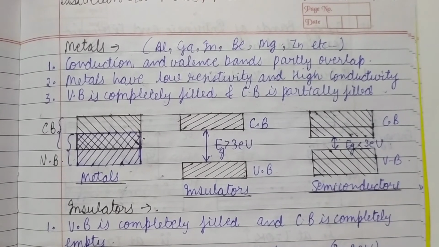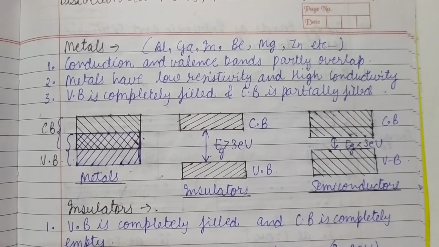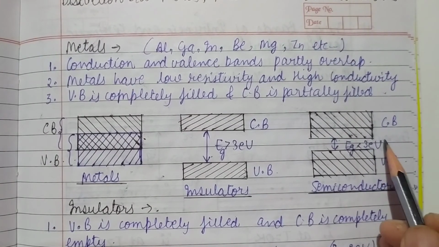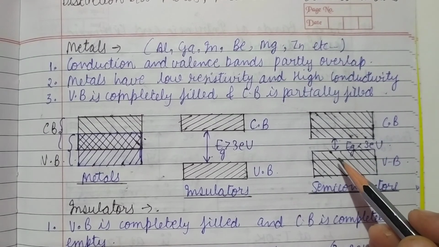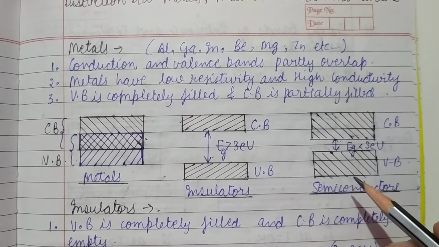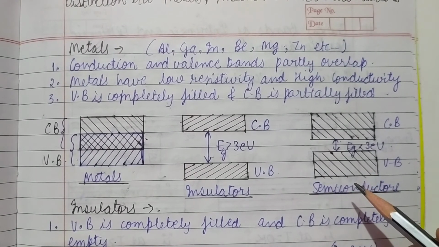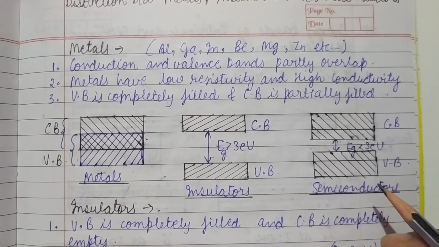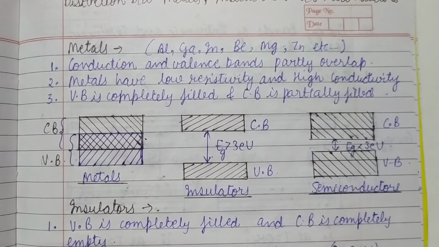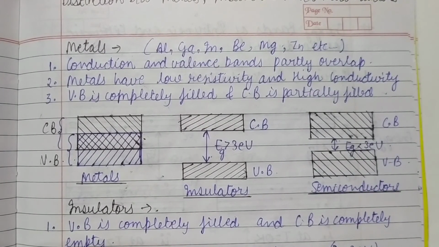It can be adjusted when energy is supplied to the electrons. Okay, what happens, these electrons gain a sufficient amount of energy and they excite from the valence band to the conduction band. As you can see, this gap is small, that is 3 electron volt. When the electron in the valence band gains energy equal to or more than 3 electron volt, then this electron can travel from valence band to conduction band, and hence conduction can take place through this type of materials.